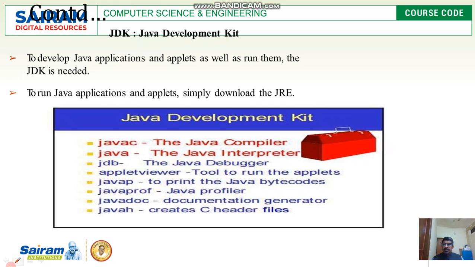We have a compiler called javac, which compiles the Java programs. We have java, which is the interpreter. Other things we normally don't use. So we need to download the JDK. With the JDK, we get all the necessary stuff: javac, the compiler, and java, the interpreter.